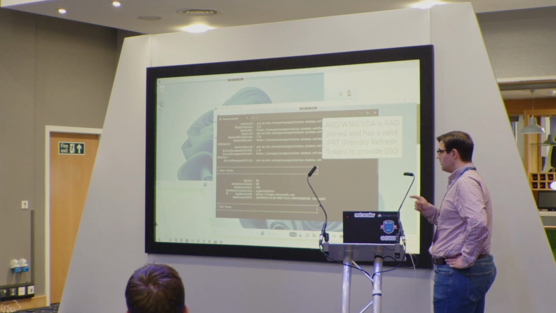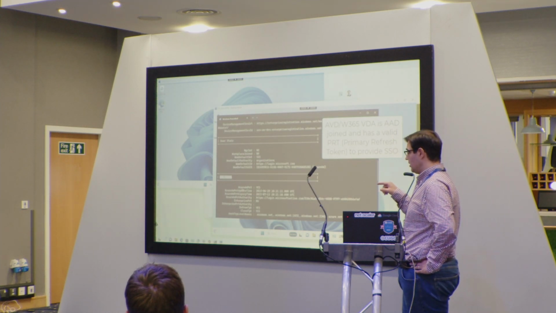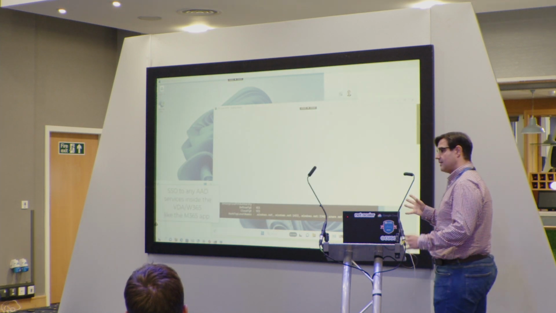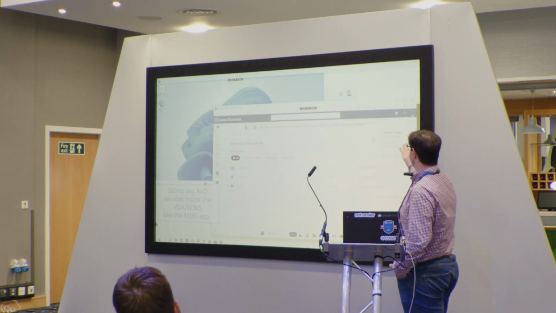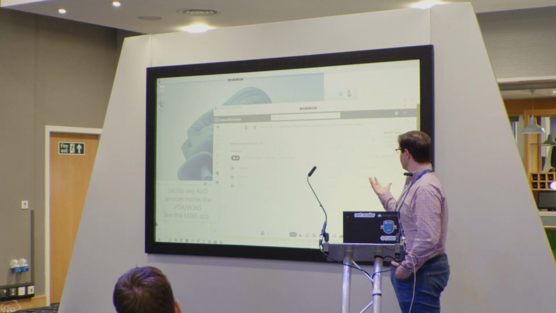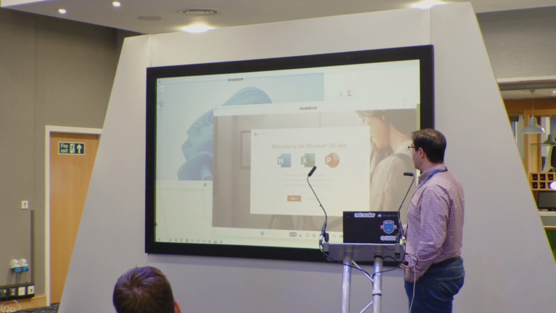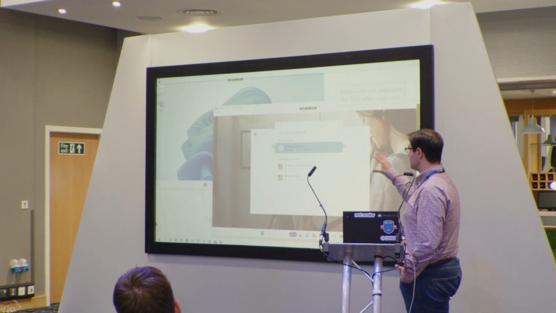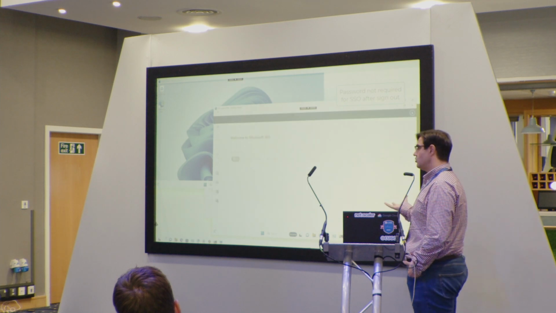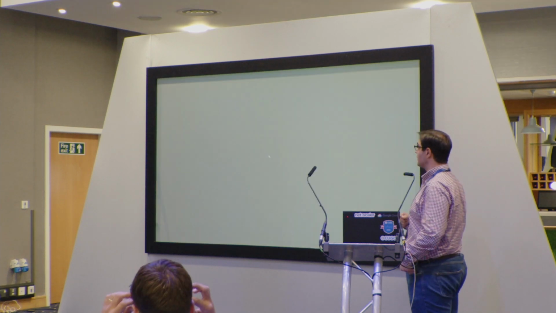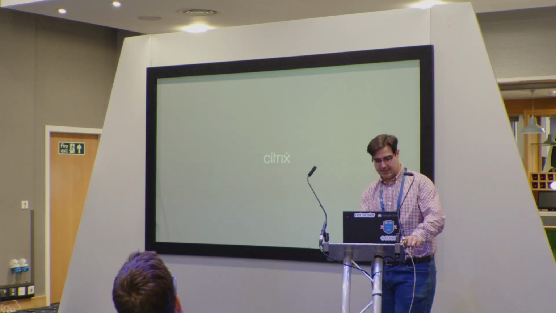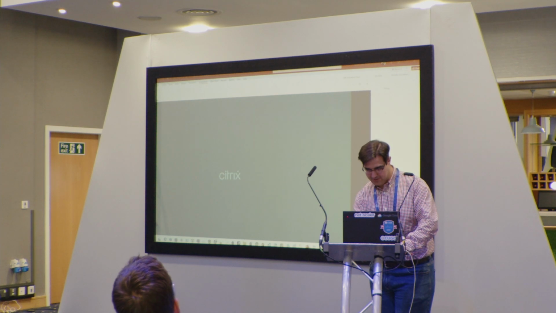If I scroll down, you can see that the single sign-on state, the primary refresh token, is valid and active, and that means that opening any Azure Active Directory service inside the desktop is going to provide this single sign-on. Out of the box, I open Microsoft 365, and what I want to show in the next demo is that I sign out and sign in to the same application, select my user, and you can see that there is no password prompt, so we can do this single sign-on to any Azure Active Directory services in the same environment.